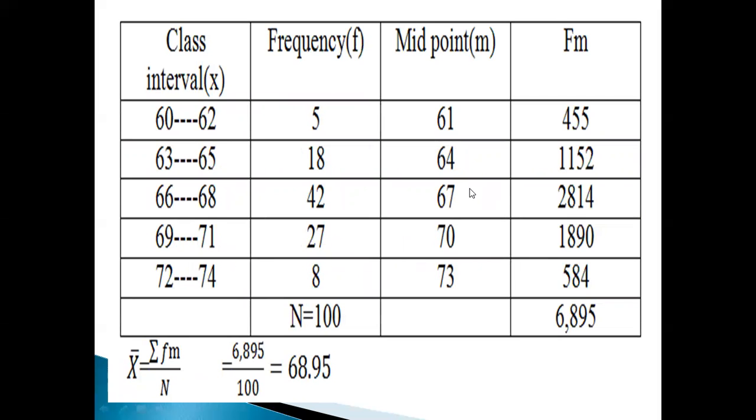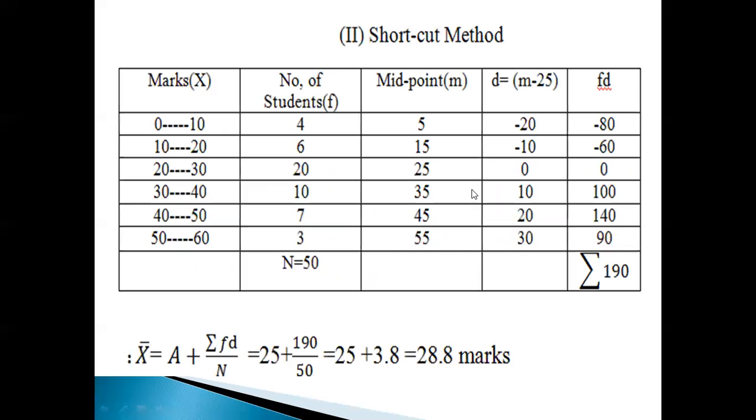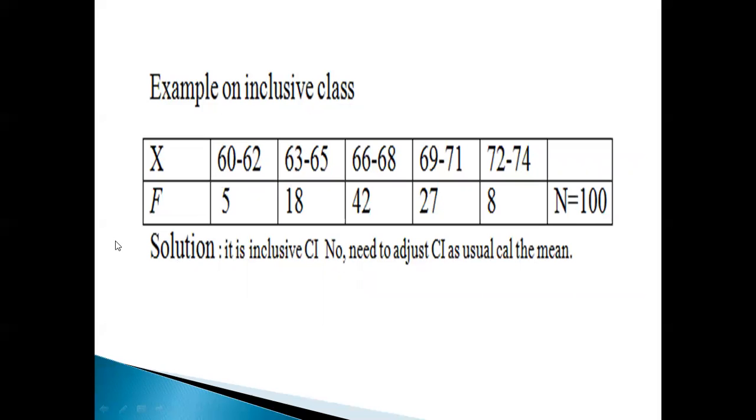So for the shortcut method, I have not worked out the step deviation method here. So for the next problem, we will work out the step deviation method. So next come to another problem, an example on inclusive class.